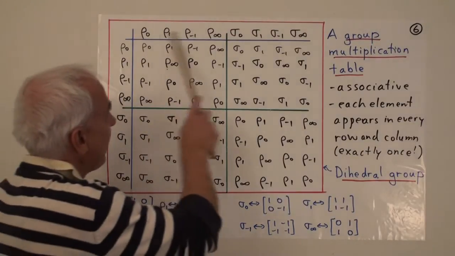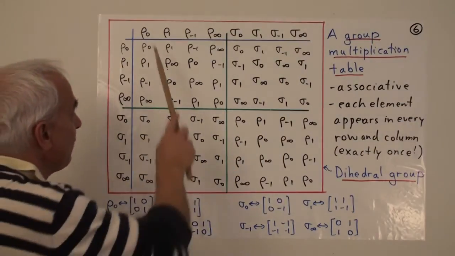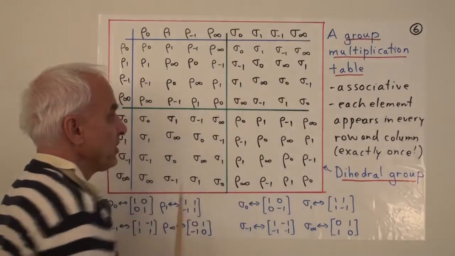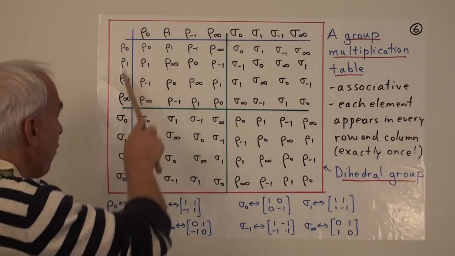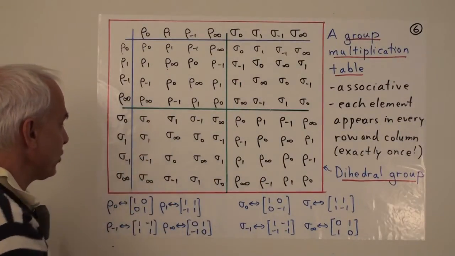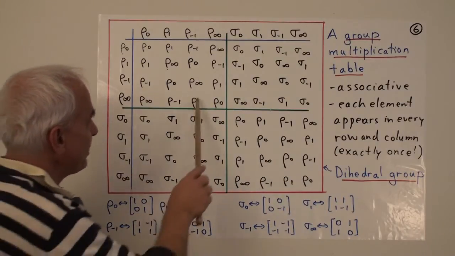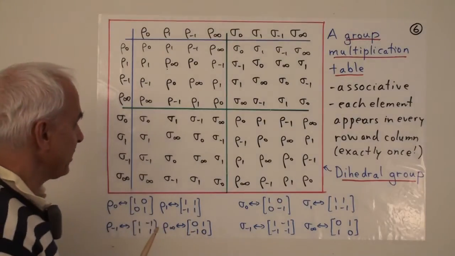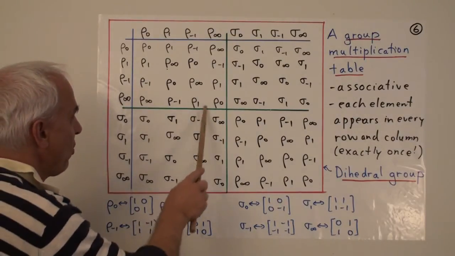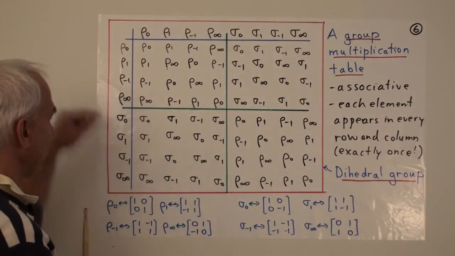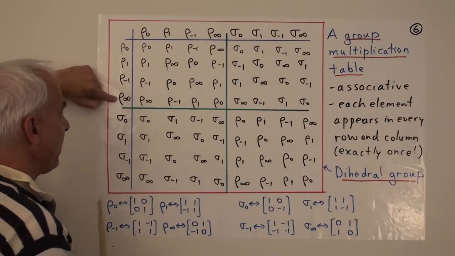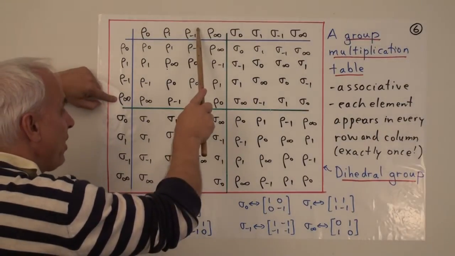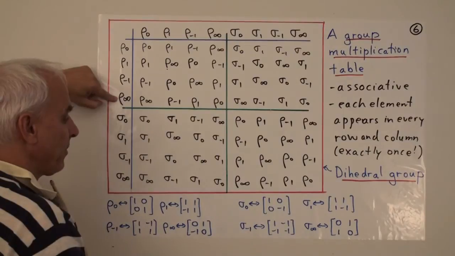Well, here we have the 8 isometries, the 4 rotations, and the 4 reflections. And here similarly 4 rotations and 4 reflections. And these entries signify the product of these various things. So this rho sub 1 means that if we take rho sub infinity and multiply it by rho sub minus 1, we get rho sub 1.